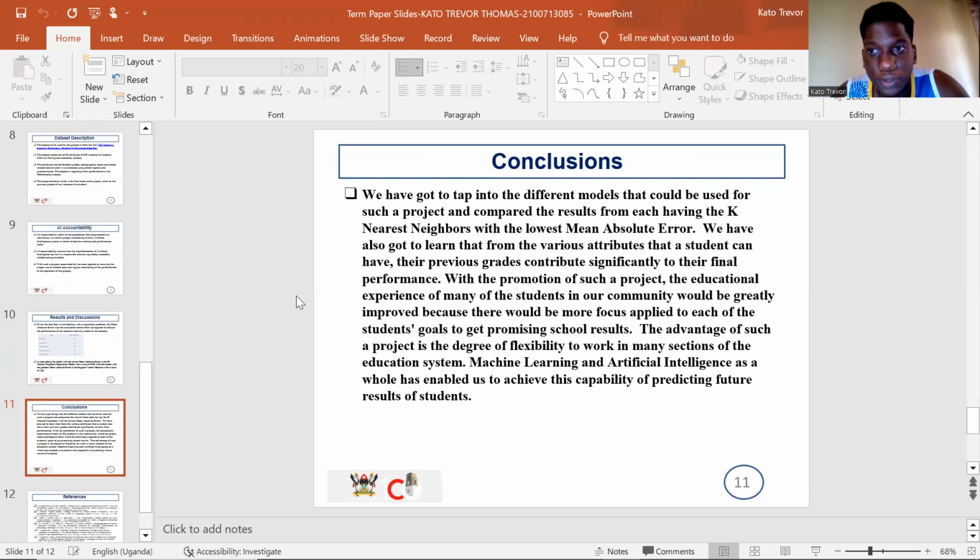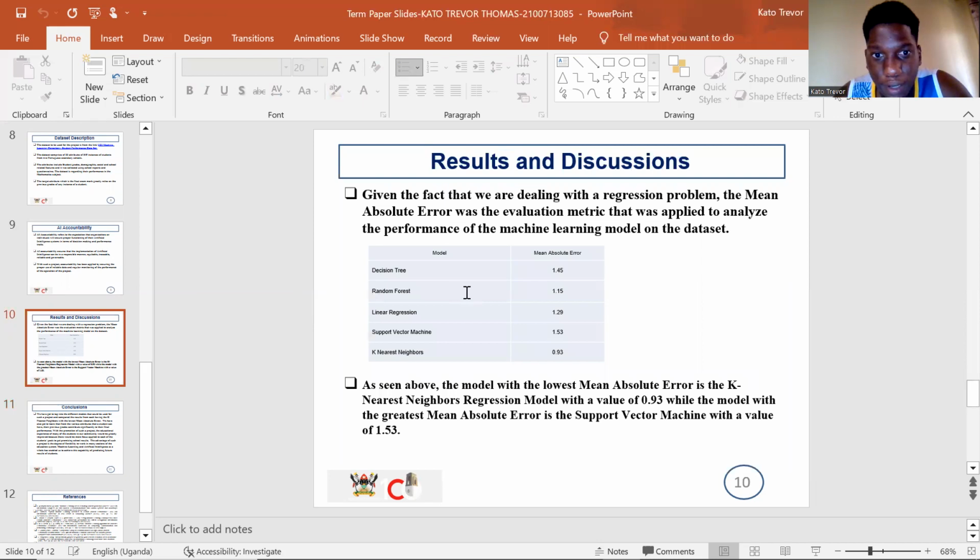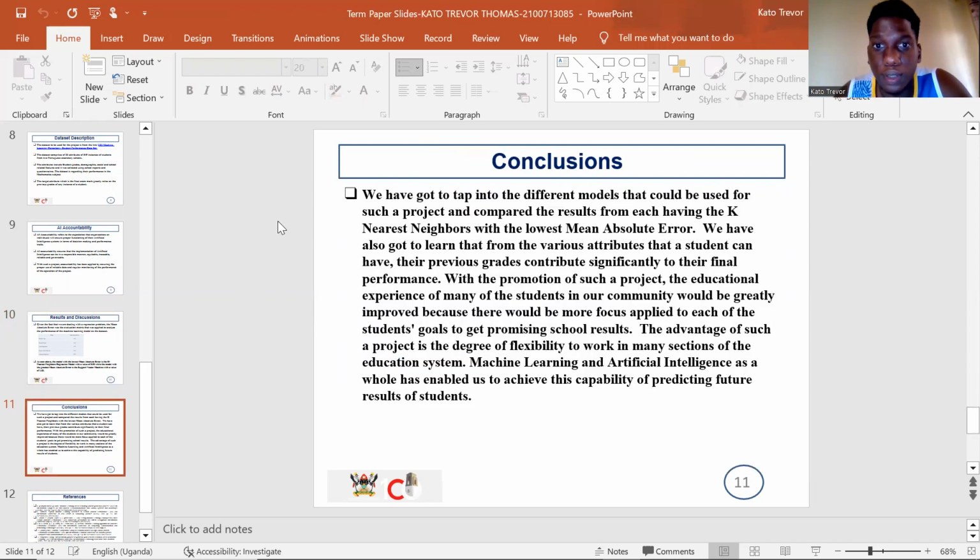That's what you should consider when you look at performance and comparison, because here different models act differently. They have different performances in different situations. In this case, the KNN had actually the best performance, because it had the least mean absolute error. That's what we used there. And yeah, it had the least absolute error of 0.93. Yeah, so that was actually good.